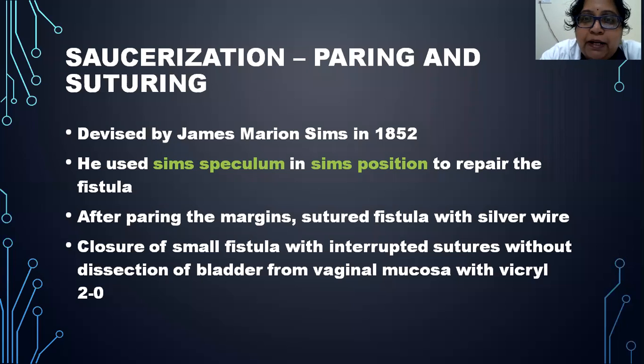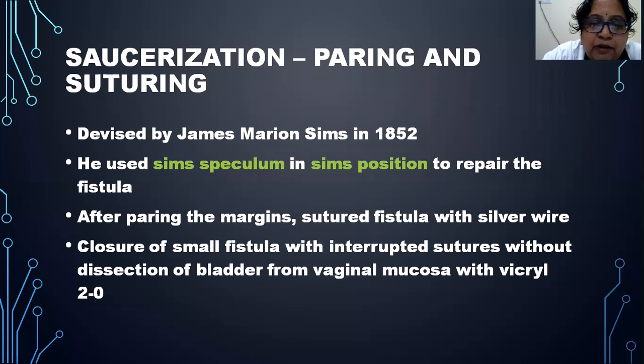That is called paring. Like the way you peel potatoes in a thin layer, that is how you trim the margins of the fistula in a very thin layer, so that healthy tissue remains and adequate blood supply is maintained.